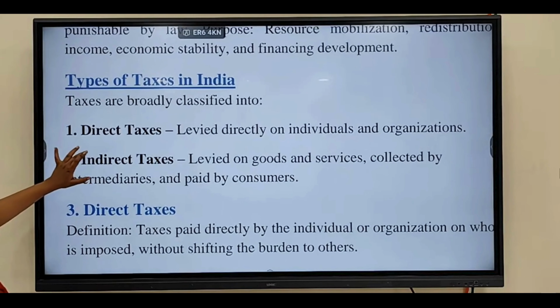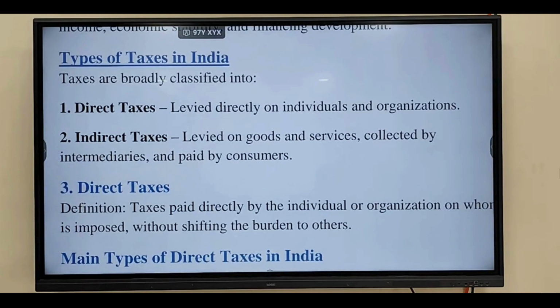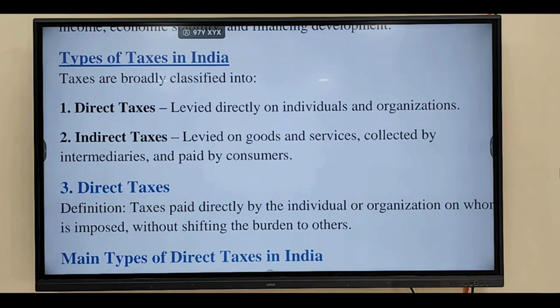A direct tax is levied directly on individuals or organizations as well. They will pay directly for the IT, they will file the IT. And an indirect tax means that the tax will be paid by the customers. But who will collect that GST? Intermediaries, that is retailers. Retailers will collect the GST.